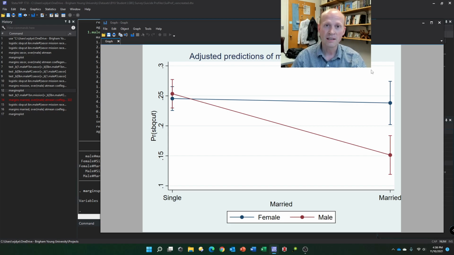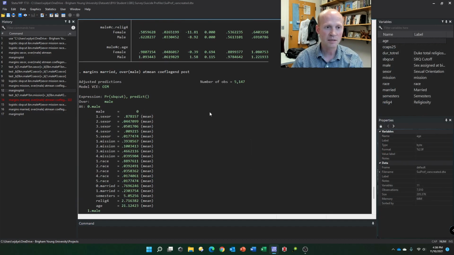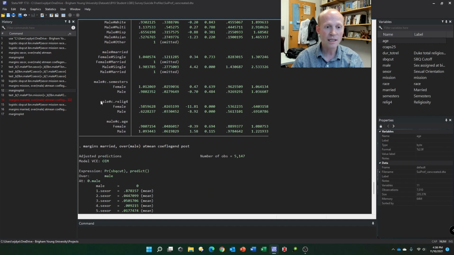I think that's probably pretty much what you'd find, that there's a distinct marriage benefit for males, maybe not so much for females. Though it could be that men who have better mental health are more likely to marry. We could do religion. Now I've split religion up into quartiles.